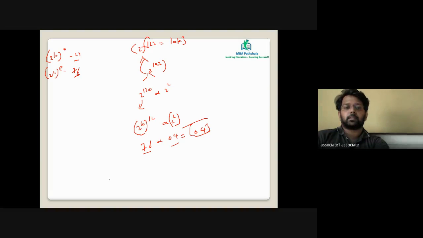And the same is the case with the value 4. Now 2 raised to 10 can also be represented in the form of 2 square raised to 5. So 2 raised to 10 raised to even or odd can also be written in this form.